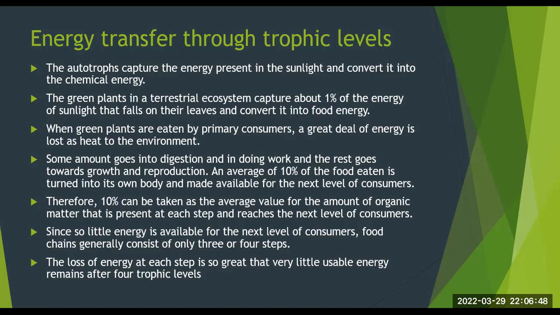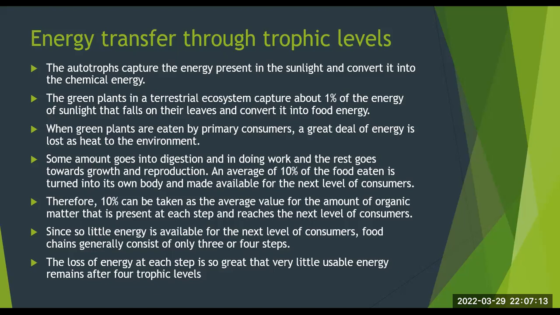An average of 10% of the food eaten is turned into its own body and made available for the next level of consumers. Therefore, 10% can be taken as the average value for the amount of organic matter that is present at each step and reaches the next level of consumers.